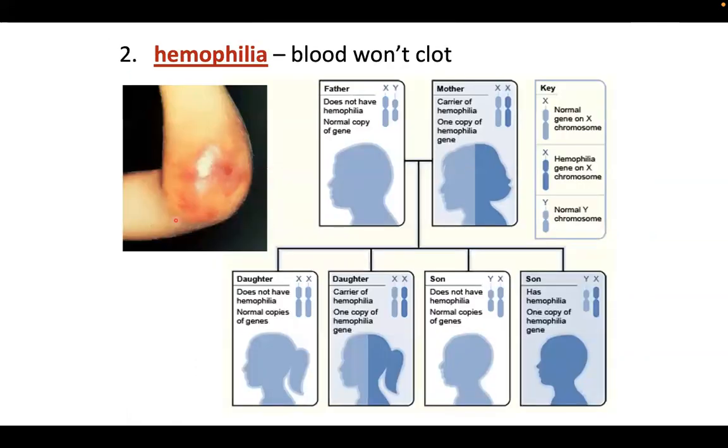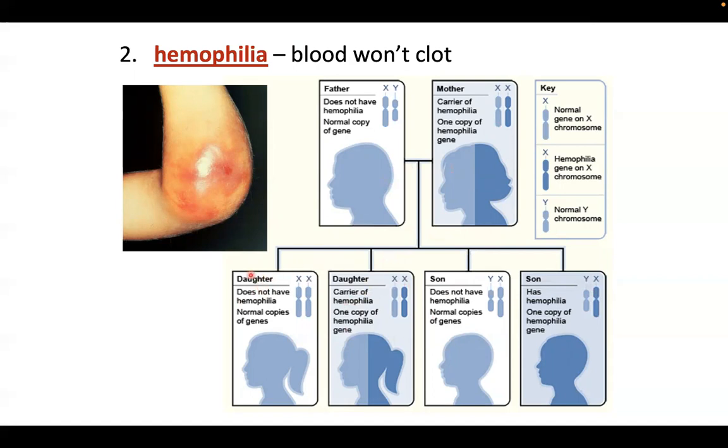Next is the hemophilia, wherein the blood won't clot. Usually, ganitong nangyayari. So si father, he does not have hemophilia. He has a normal copy of the gene. And then the mother is the carrier of the hemophilia, one copy of the hemophilia gene. So example, yung isang gene na to, meron siyang hemophilia gene coming from their ancestors. So nung nagkaroon sila ng mga offspring, let's say nagkaroon siya ng 2 daughters and 2 sons. So makikita natin sa ating diagram.